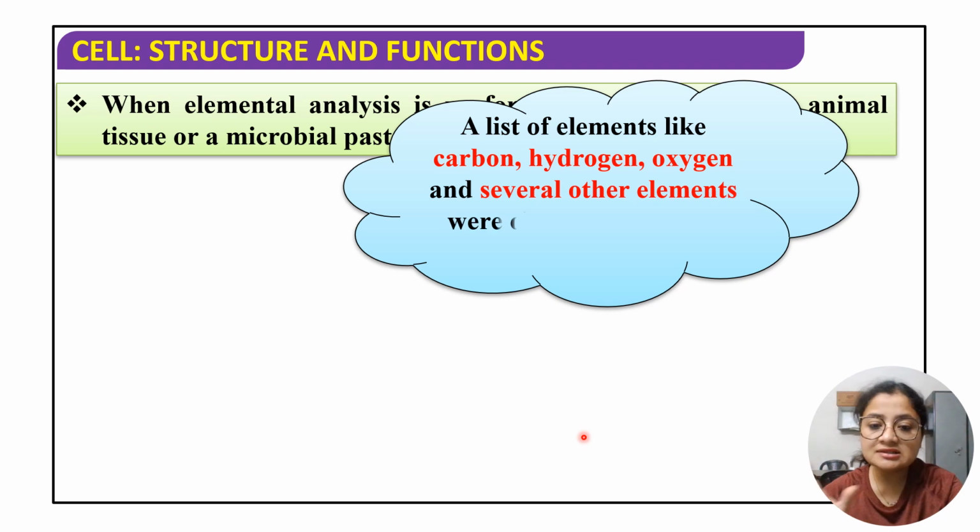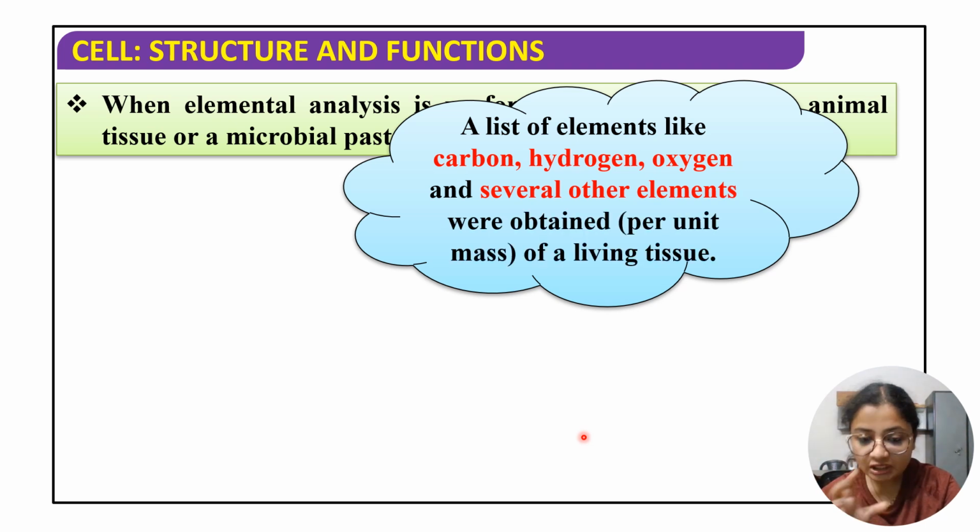So there will be a list of elements which will be obtained from each of these living tissues. Okay, what is the list of elements? Let's see. I have just marked it with red, so that it's easily visible to your eyes. So carbon, hydrogen, oxygen. Now here comes a very important concept, that carbon, hydrogen and oxygen, these three elements form the organic compounds in our body.